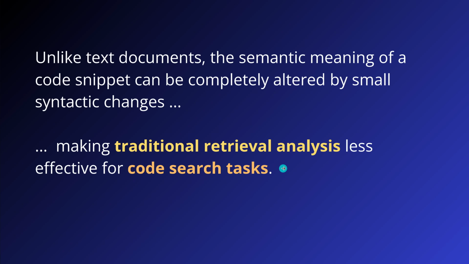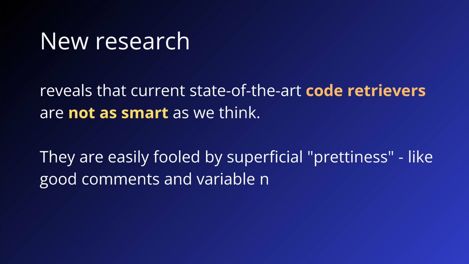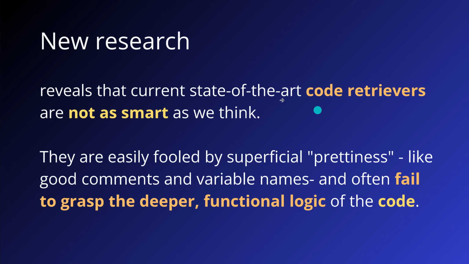So interesting, Carnegie Mellon University tells us, hey, we had this idea, there's a difference, and those code AI systems, you know what? We evaluate them. So there's a new research and they say what we found is state-of-the-art code retrievers, if you want for a RAG system for code, are not as smart as we think. So another hard limitation for our code AI systems. AI is not perfect yet, end of June 25.